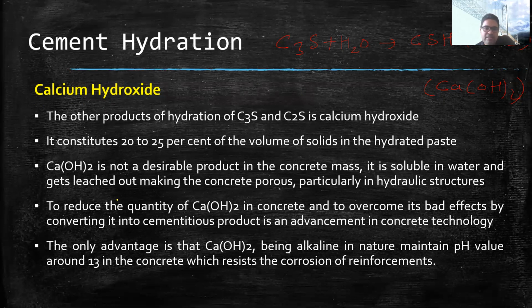That is why it protects the reinforcement also. So we cannot completely remove CaOH because it is advantageous too, but we have to see how it can be minimized. This is done using other mineral admixtures such as pozzolana, fly ash, silica fume, etc.